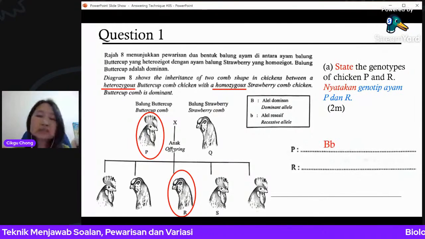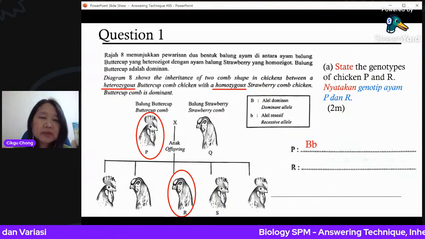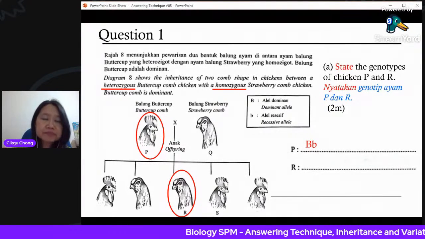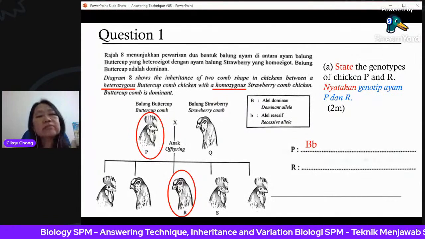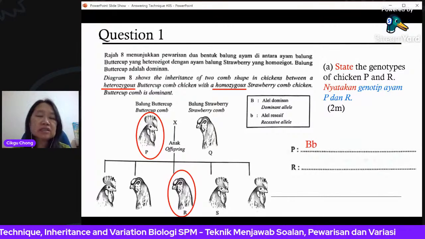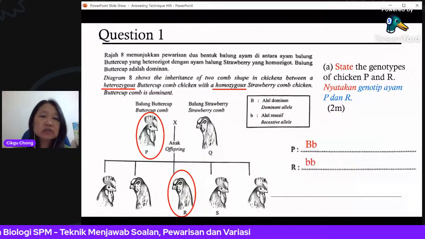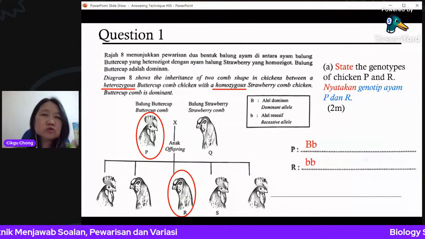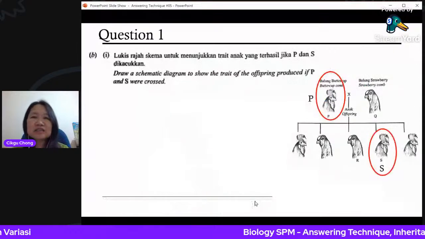Okay, so the answer here is big B, small b for the P. Whereas for the strawberry, because it is not buttercup, it is the other one, so it must have, this is the recessive trait. Recessive trait means it must have two recessive alleles, so small b, small b. Okay, so the first question is actually very easy. You already got two marks in your pocket. All right, let's go on to the next.